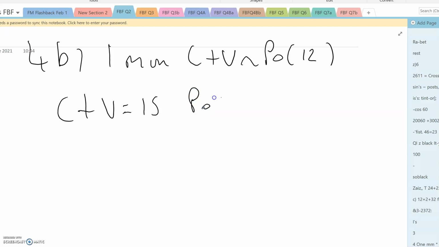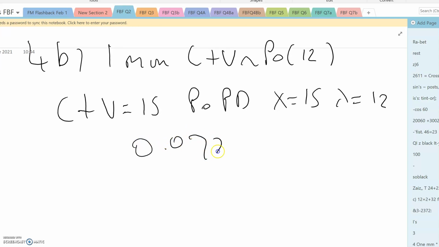So it's Poisson PD with X is 15, lambda is 12. And if you put that in your calculator, you should get the answer 0.0724.